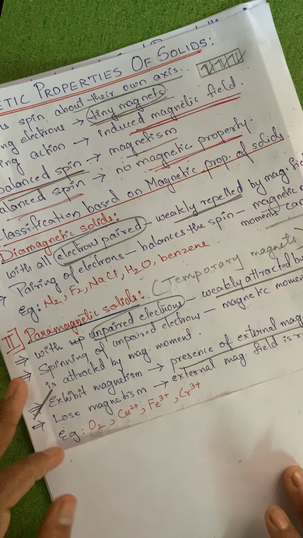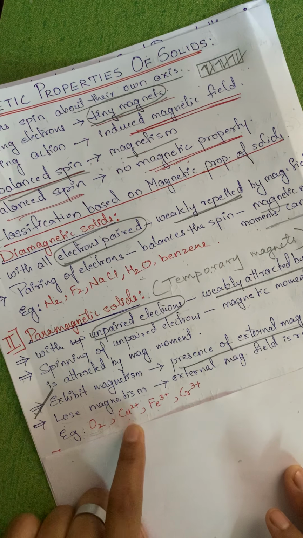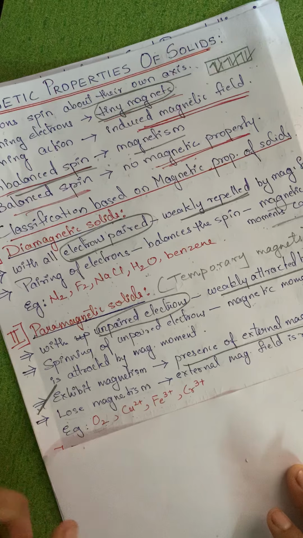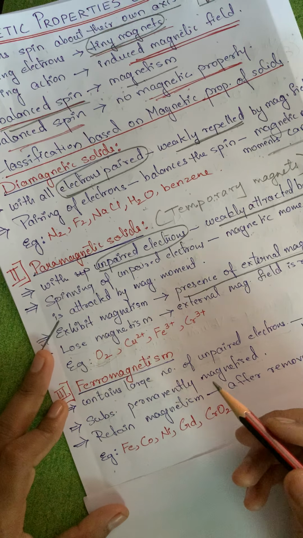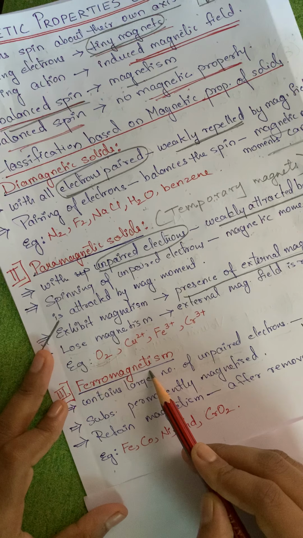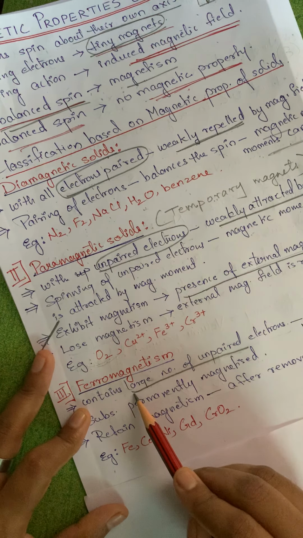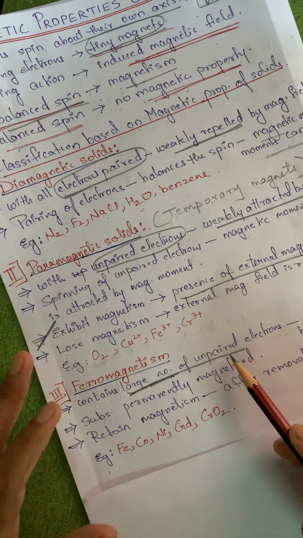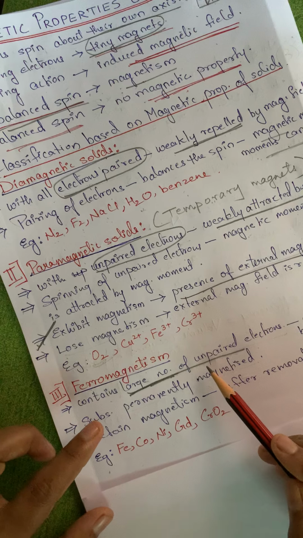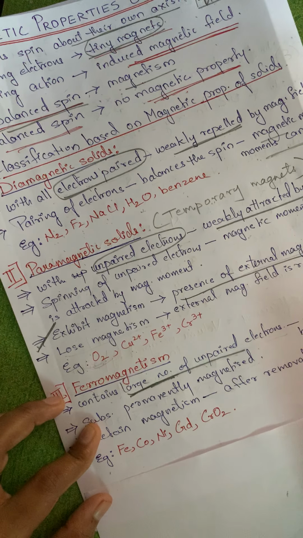Magnets. Okay. Now, examples: O2, oxygen, Cu2+, Fe3+ and Cr3+. Now, the last one, ferromagnetism. Ferromagnetic substances will have a large number of unpaired electrons. Please understand, they will be having a large number of unpaired electrons. If they are having a large number of unpaired electrons, that means they are attracted strongly by a magnetic field.